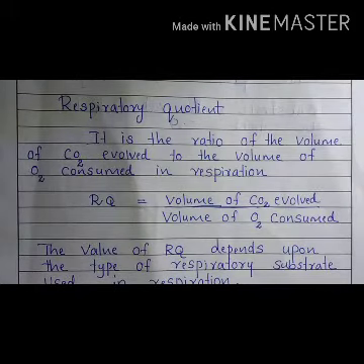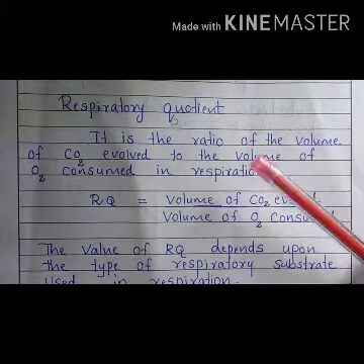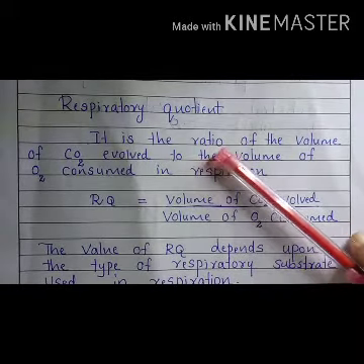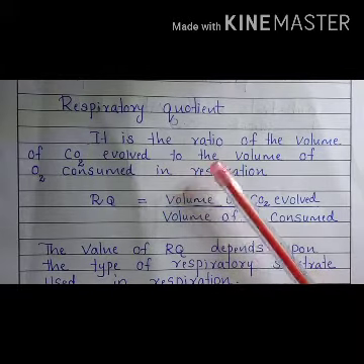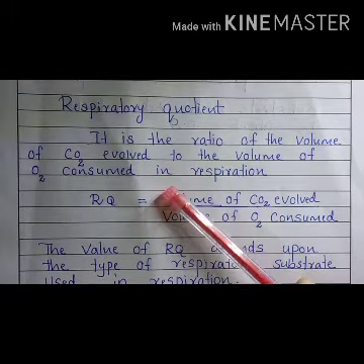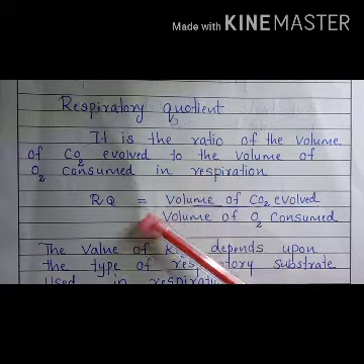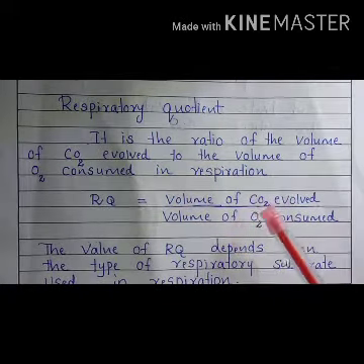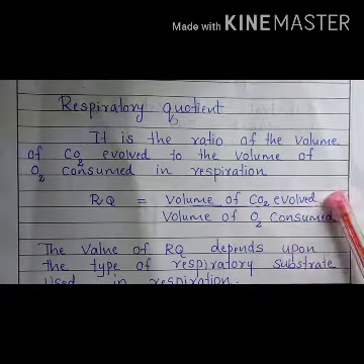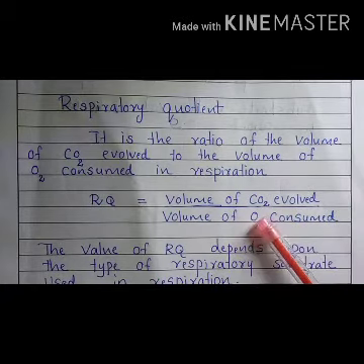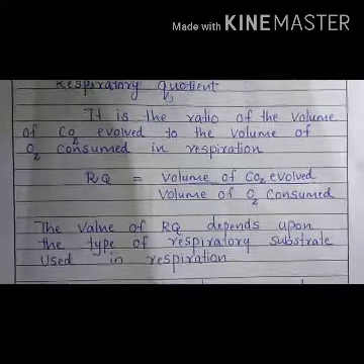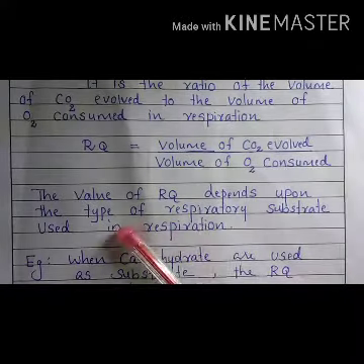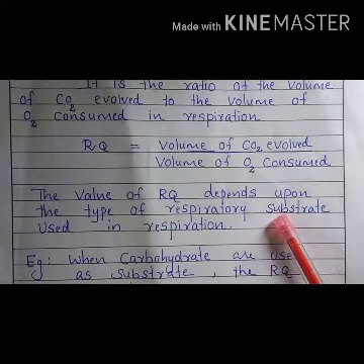Next topic is respiratory quotient. Respiratory quotient is the ratio of the volume of carbon dioxide evolved to the volume of oxygen consumed in respiration. So RQ value is equal to the volume of carbon dioxide evolved through respiration divided by the volume of oxygen consumed for respiration. The value of RQ depends upon the type of respiratory substrate.